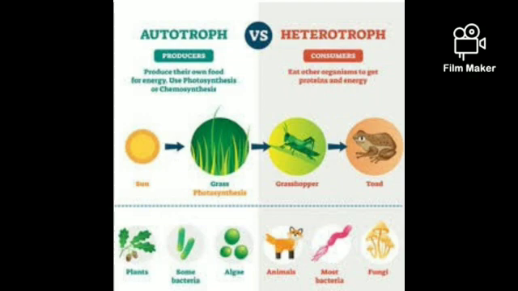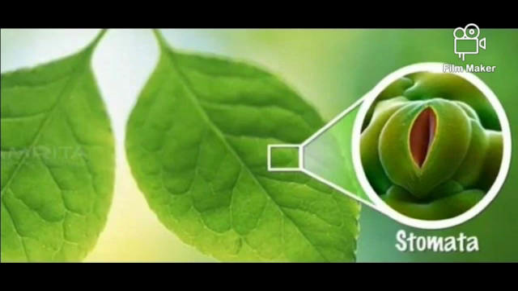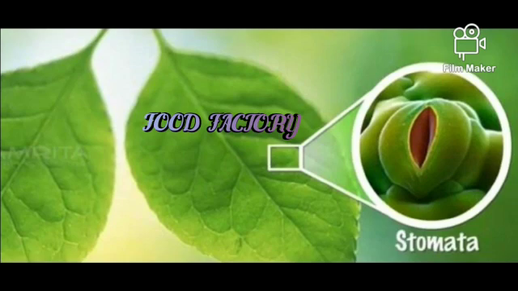Children, next we are going to know where the photosynthesis process takes place. This photosynthesis process occurs largely in the leaves of the plant. So they are known as the kitchen of the plant and also the food factory of the plant, because they can prepare the food material and store it in the leaves.